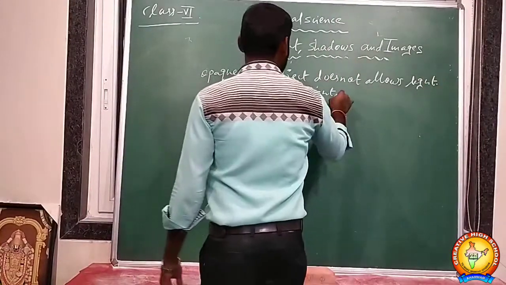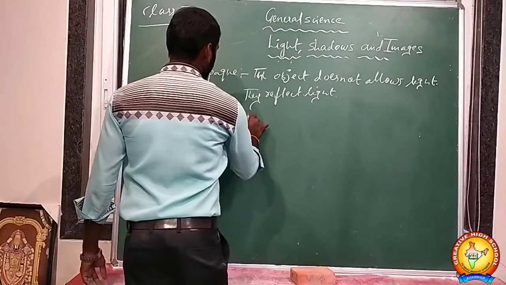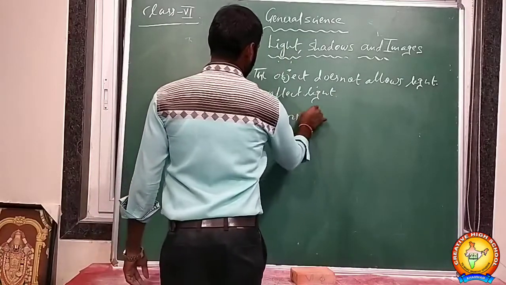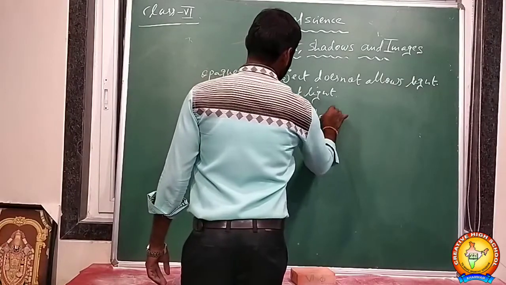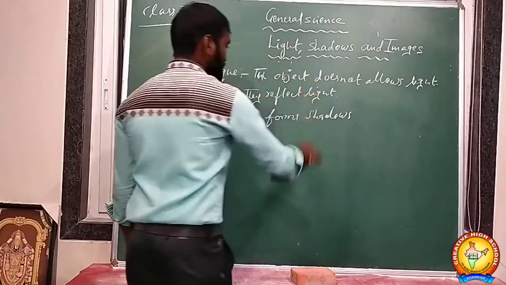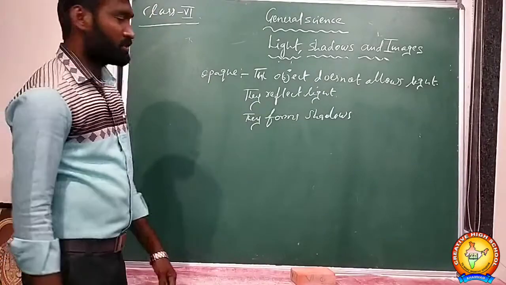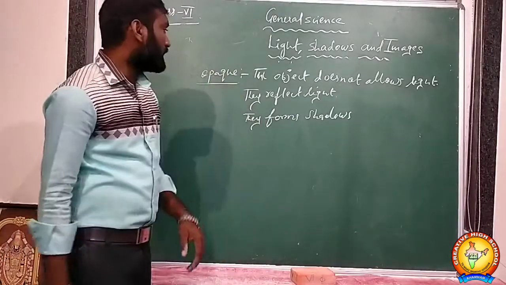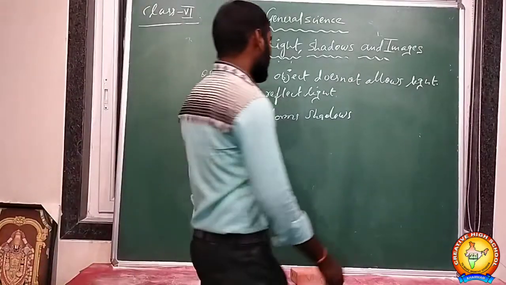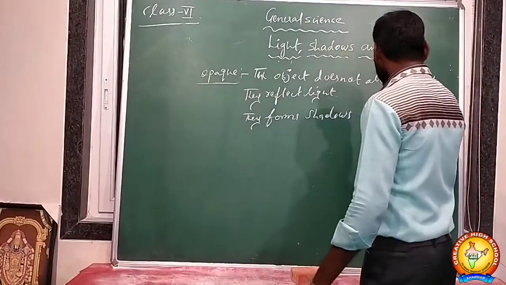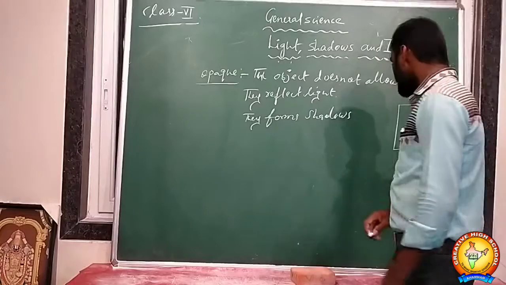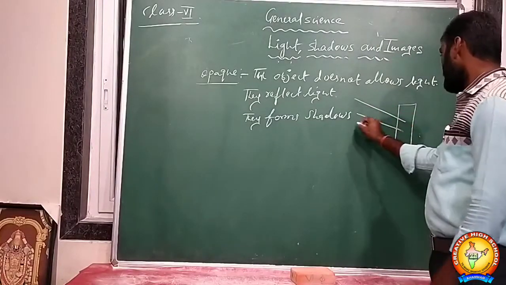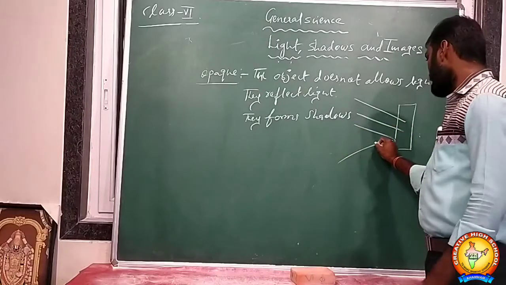And what do they form? They form shadows. Which objects form shadows? Opaque objects form shadows. So the light will be falling on them, and what happens? It will be reflected back.